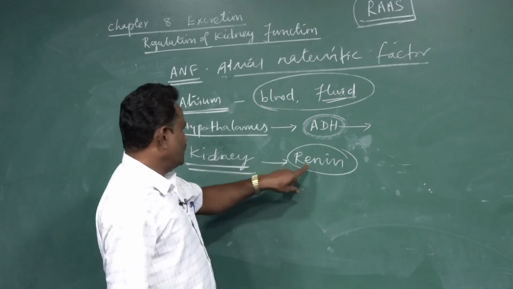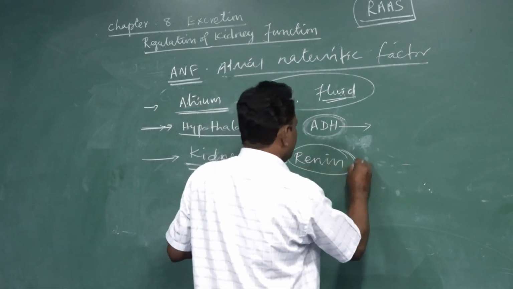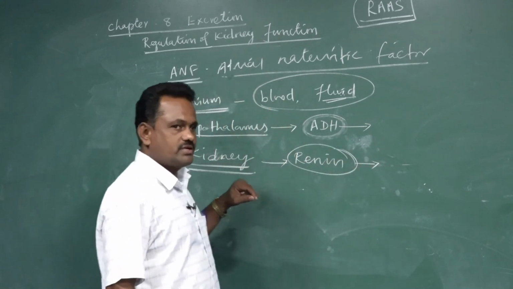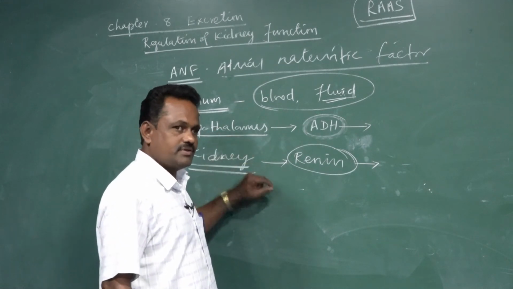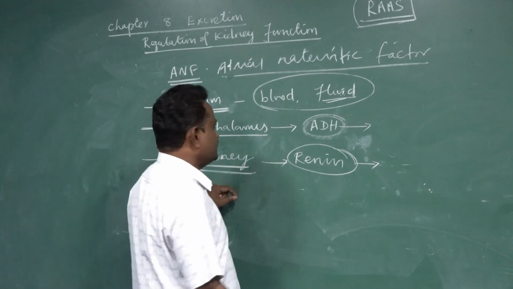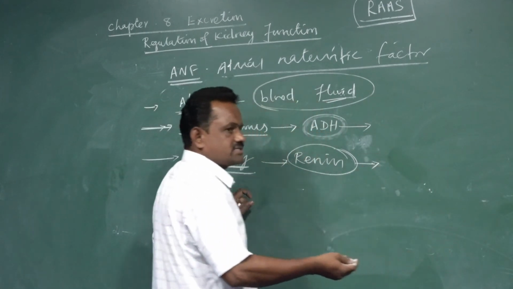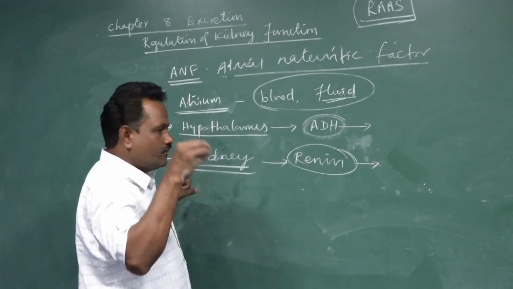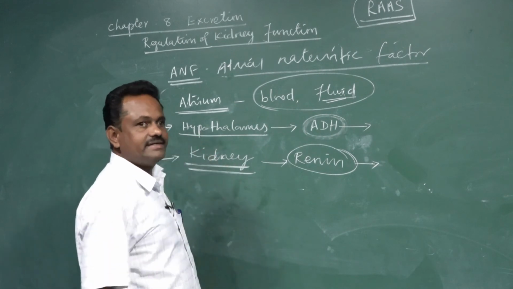So that when renin concentration decreases, automatically the reabsorption of water as well as sodium ions from the glomerular filtrate, from the PCT and DCT, is also minimized, so that more water is excreted out, and the volume of fluid in the blood as well as the pressure in the blood vessels decreases.